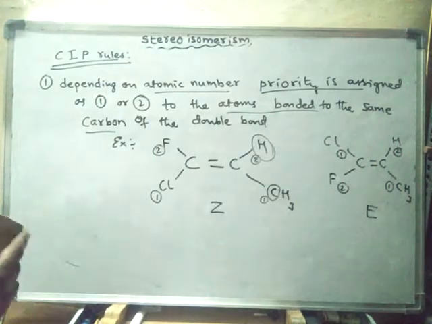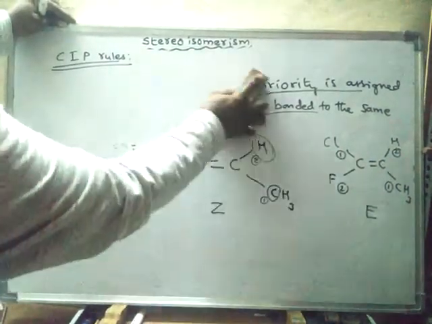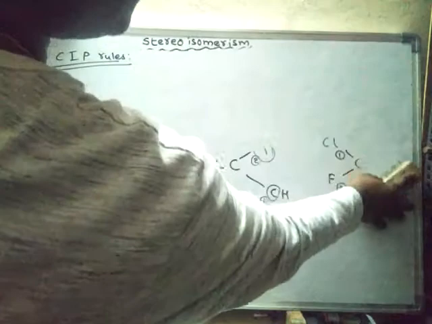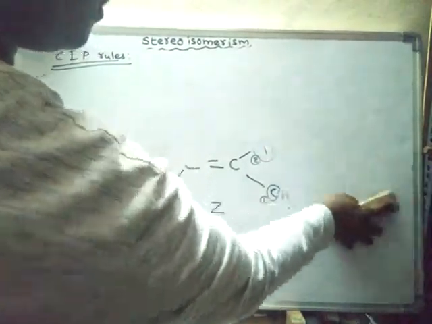We will learn the second rule. The first rule is we have to give priority number 1 or number 2.